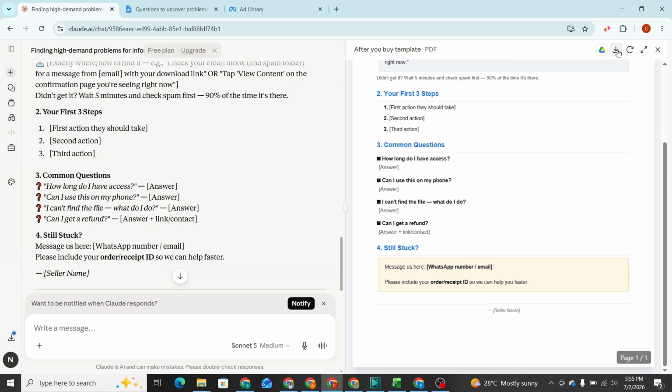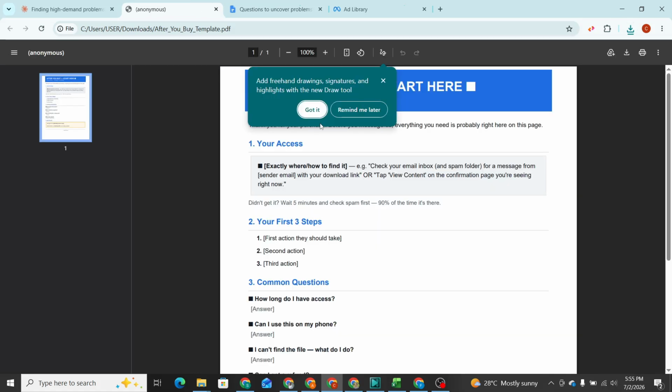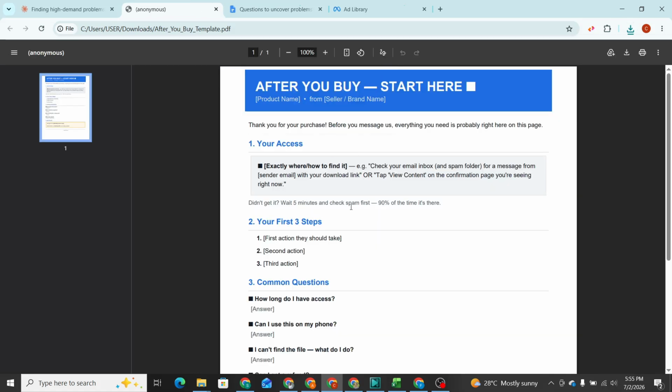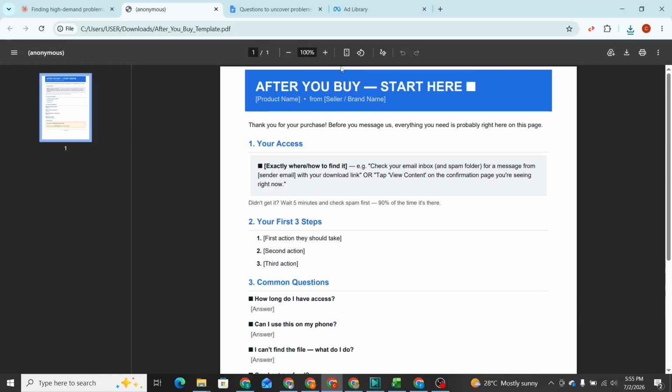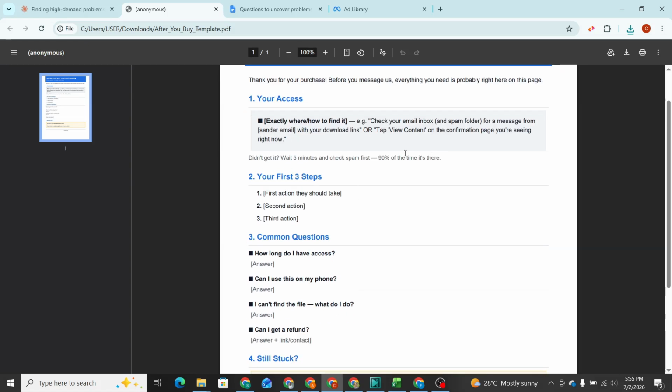You can now download it, and when you download it, it becomes a product. So this is downloaded. If I open it, as you can see, this is what the product looks like. If you have funds, you could sell this as a template to those in the information marketing industry, but I would advise you sell it to individuals so that you can help them customize it. But you could sell it as a template, and they can customize it themselves, right? But this is the idea.